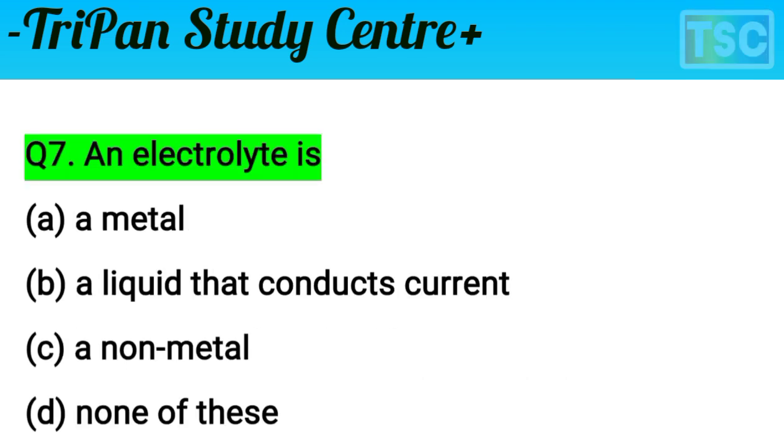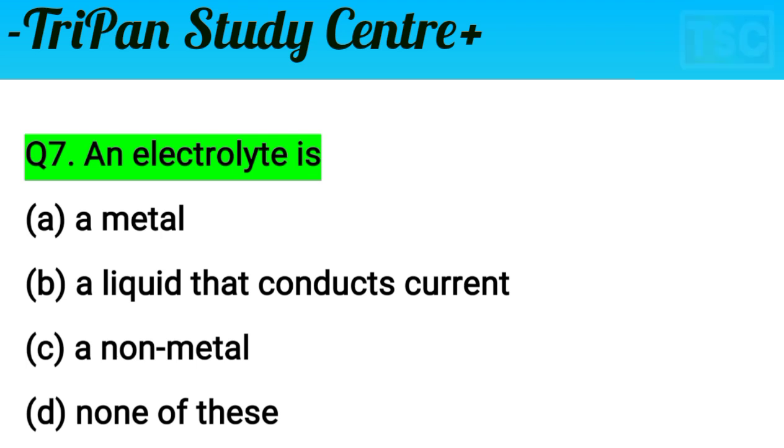Next question on your screen. Question here on electrolyte is. देखा जाए तो एक इलेक्ट्रोलाइट क्या है? A: a metal, B: a liquid that conducts current, C: a non-metal and D: none of these. Question is very interesting.